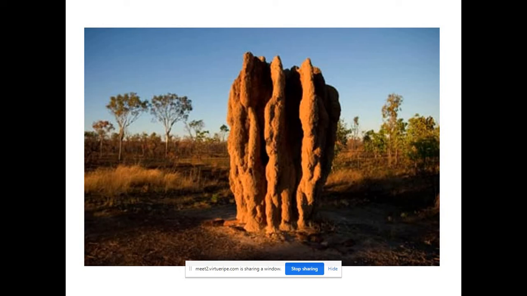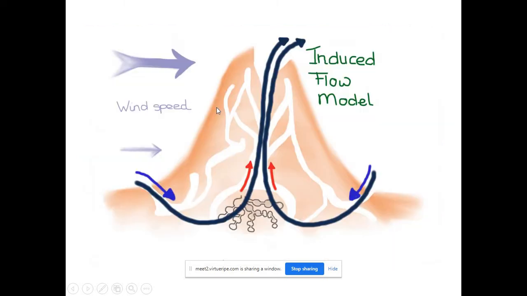How is it maintaining the temperature? Just by opening and closing the inlet and outlet valves. You can see a lot of holes in the termites' nest. The worker termites will go and close or open these in order to maintain the temperature.